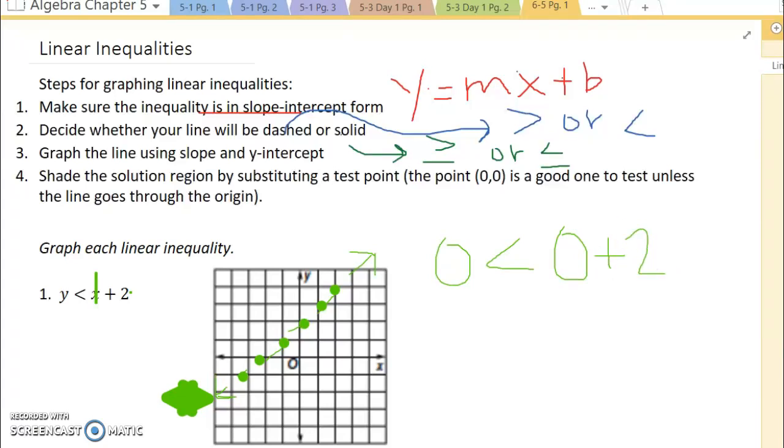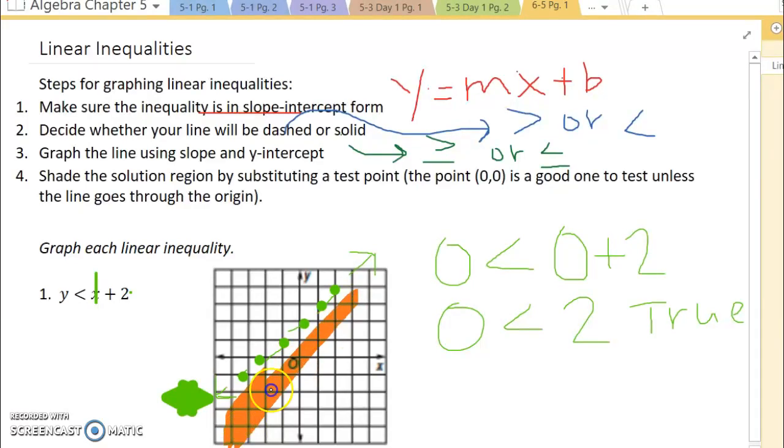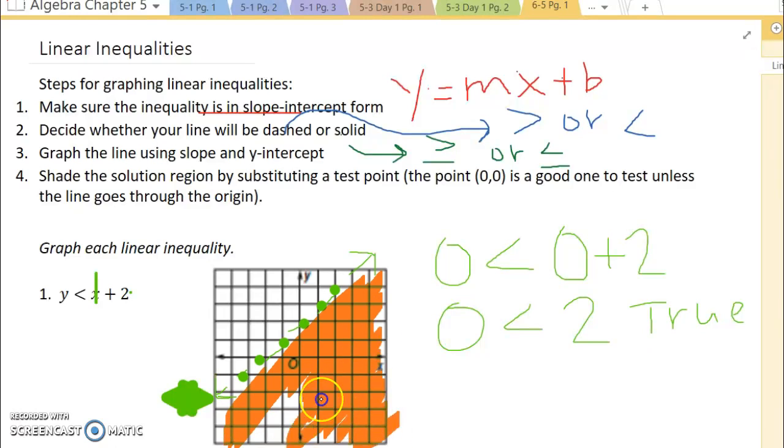When I substitute zeros in, this is what it looks like. And then I get 0 is less than 2. Since that is a true statement, that means 0 falls in the range of this problem, and so we simply shade under our line. All right, so it looks like this.